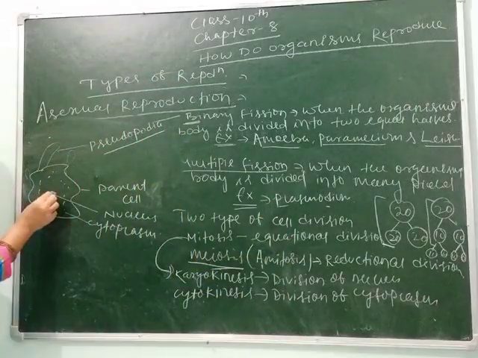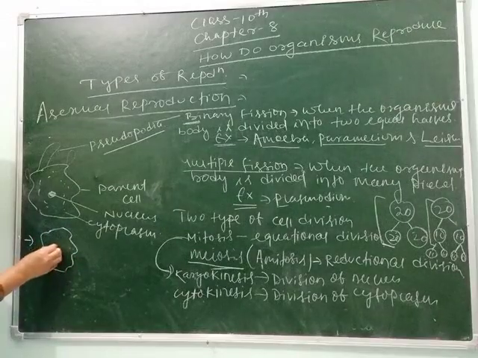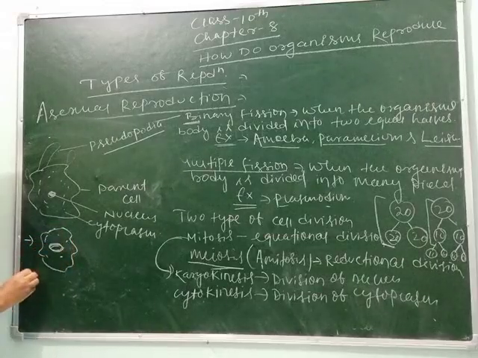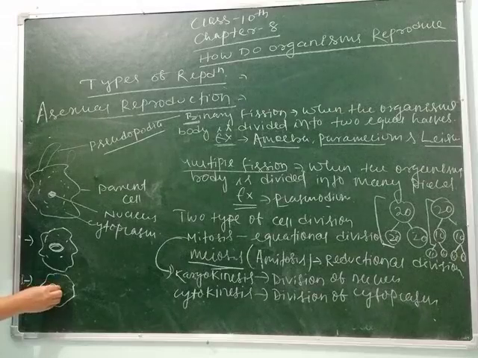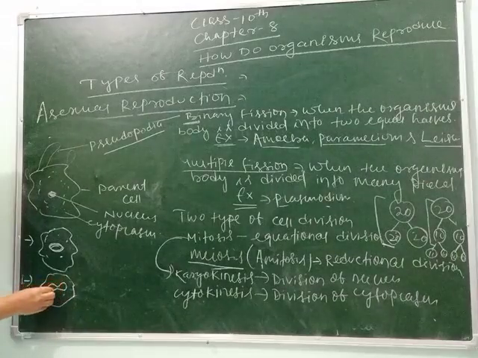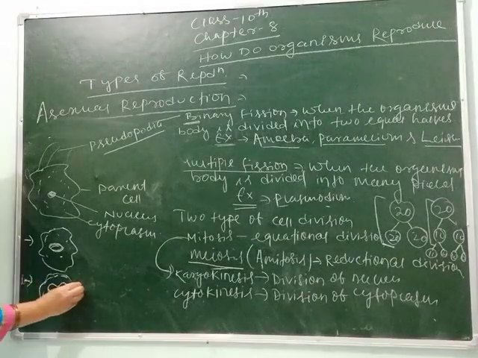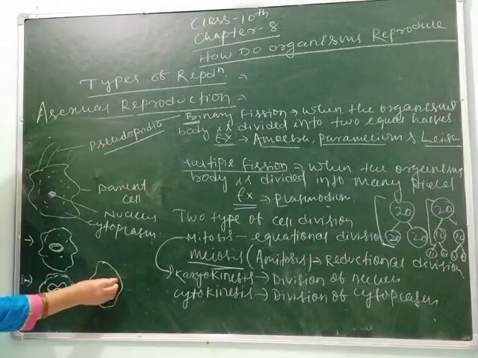So this is the parent amoeba. This is the first step. In the second step, what happens? As it is the parent, here the nucleus gets elongated. In the next step, what will happen? Again, the nucleus is ready for dividing like this. It is not divided, it is ready for dividing. And in the next step, the nucleus divides.